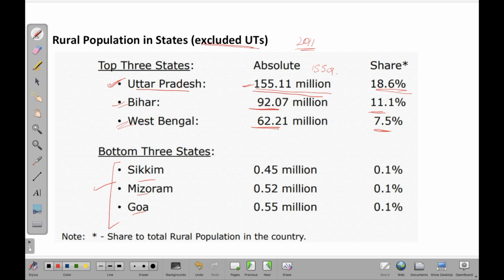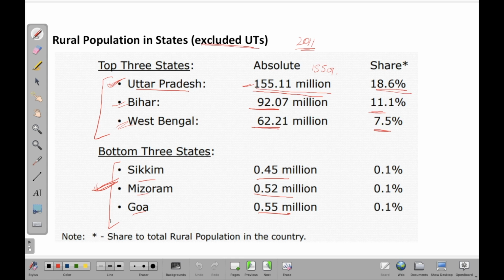So questions would basically arise from this particular portion, because we all know that Uttar Pradesh, Bihar and West Bengal are the populous states. People are aware of this fact, but about the bottom three states, not much knowledge is there. So you should have a look at that. 0.45 million for Sikkim, 0.52 for Mizoram and 0.55 for Goa.